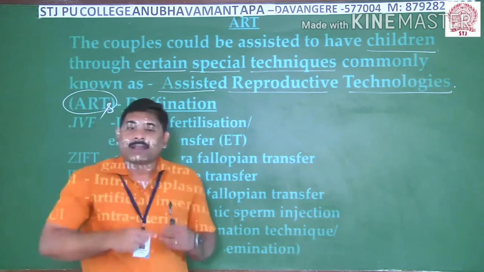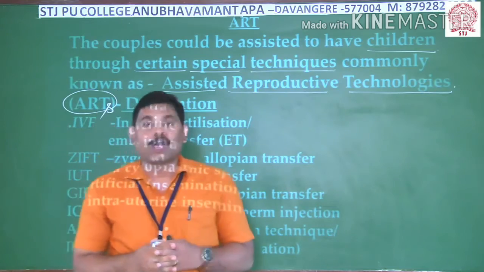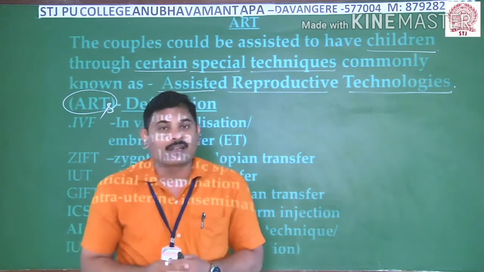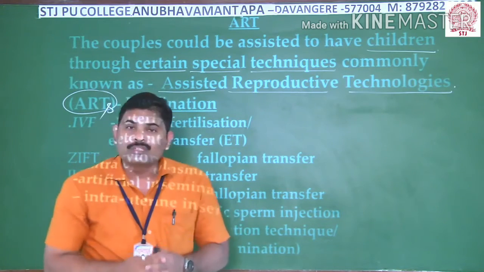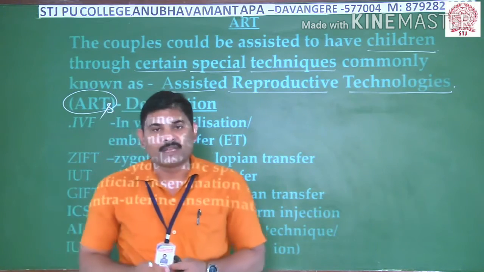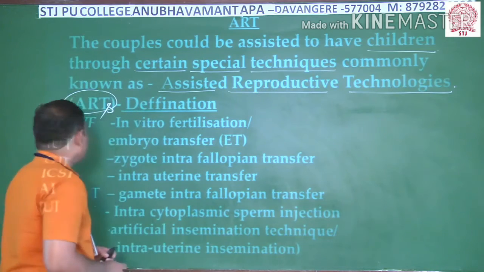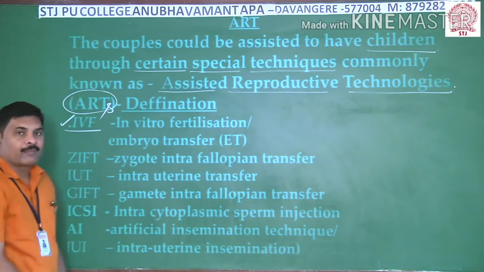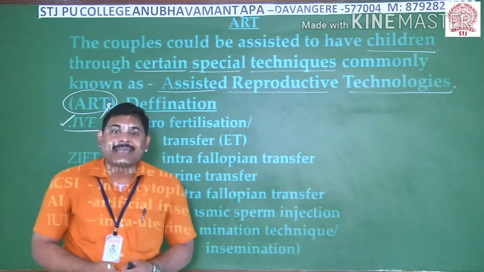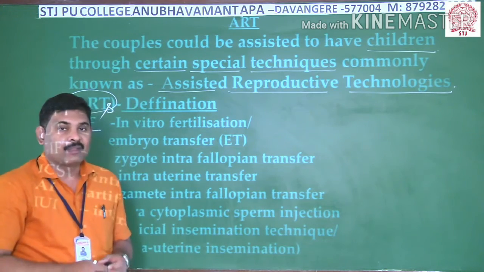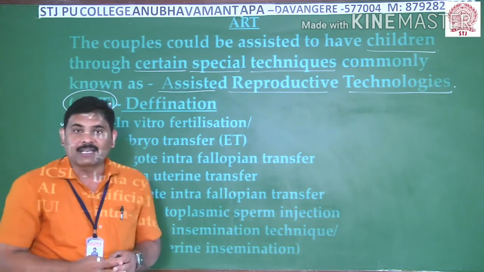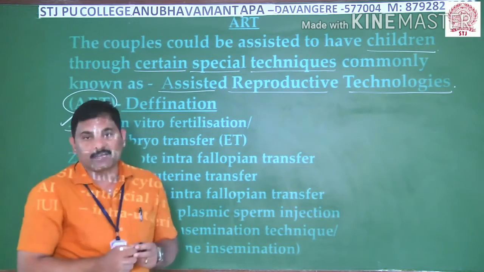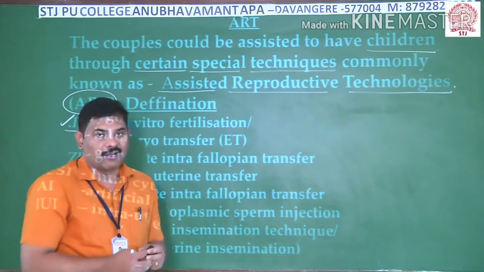The abbreviated form of this is ARTs. Then what are these ARTs, how many types of ARTs are available to us, and in which cases does the couple generally use these types of ARTs? Let us see now in detail. Coming to the types of ARTs, one is IVF. IVF stands for in vitro fertilization, and this is otherwise known as test tube baby in general terms. So this is one method that is available to us to have children.